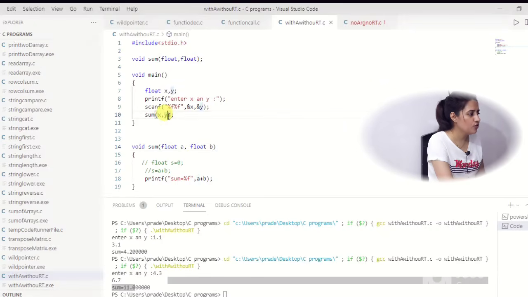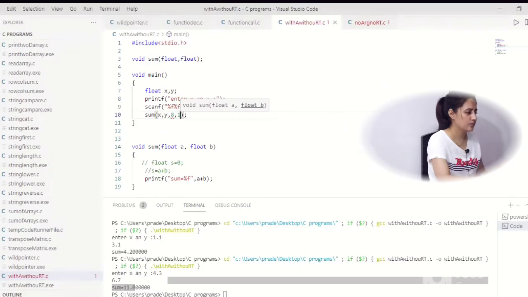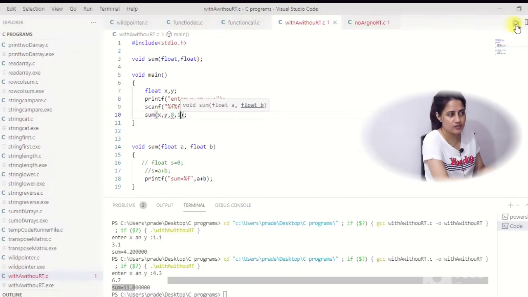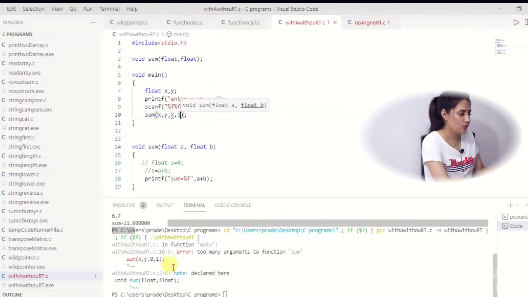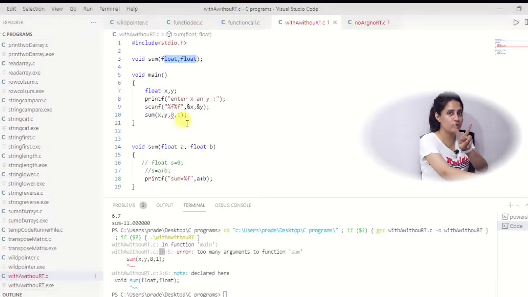Now here, see, I am passing x, y comma 8.1, three arguments I want to pass, and let's run it. See, it is giving an error: too many arguments to function sum. In line number 10, where I am calling this, there are too many arguments, because in the declaration we have specified it will accept only 2 arguments, but actually we are passing 3 arguments, so it will give an error, right.